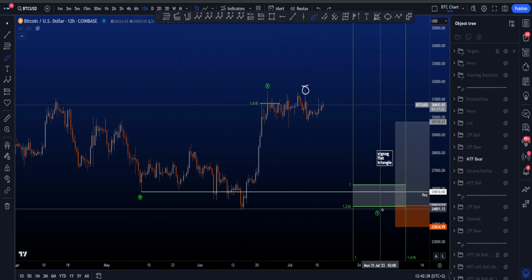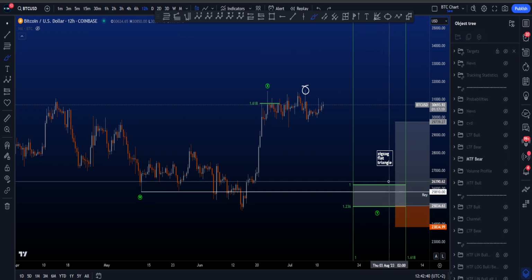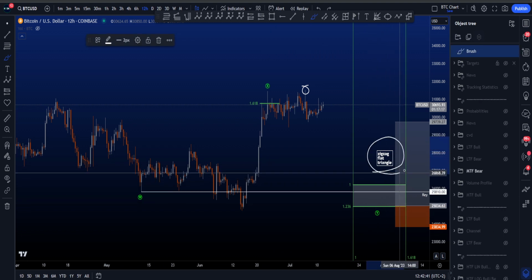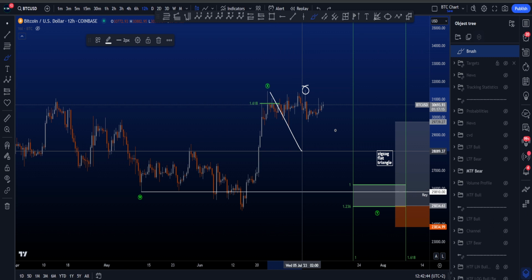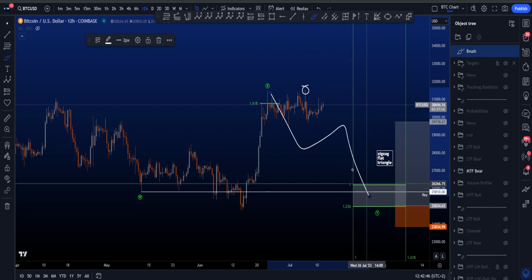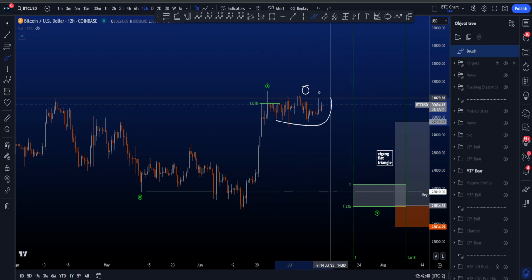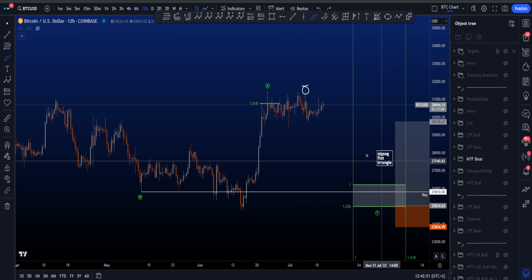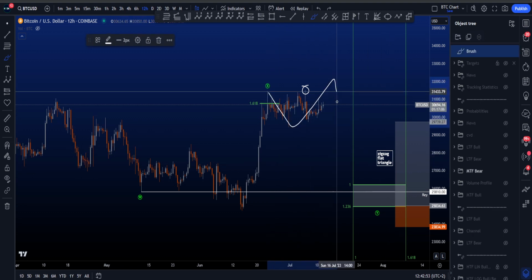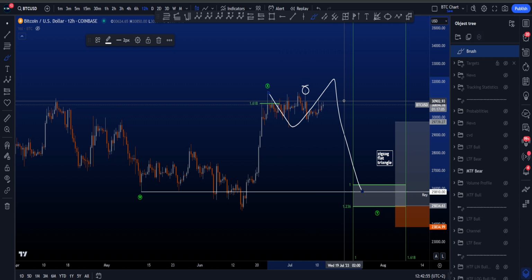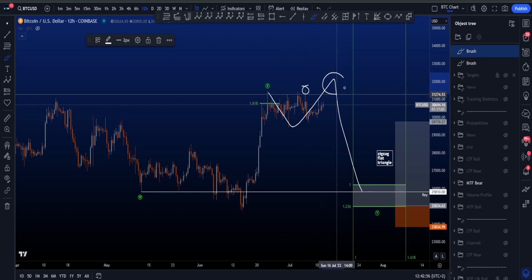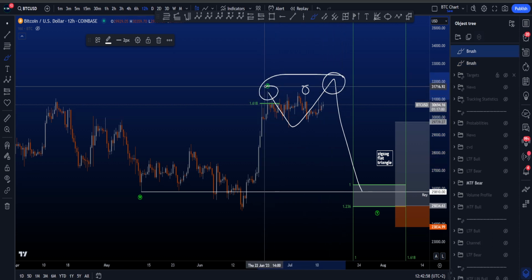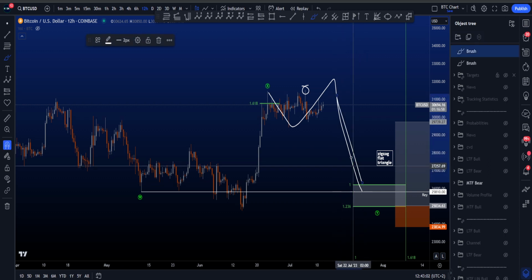Now inside a wave Y, the most common patterns that you see are a zigzag, a flat or a triangle. Zigzag is a 5-3-5 structure to the downside, which seems incredibly unlikely because of the range that we have over here. Then you have a potential flat, which is a 3-3-5 wave structure, where the expanding flat is most common, where wave B takes out the origin of wave A for then an impulsive move to the downside.